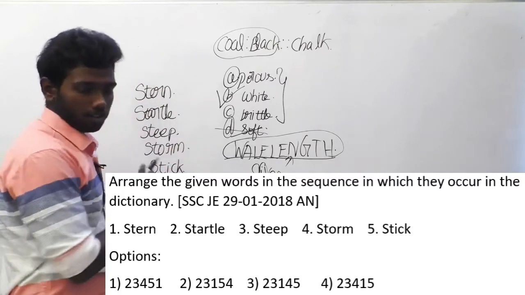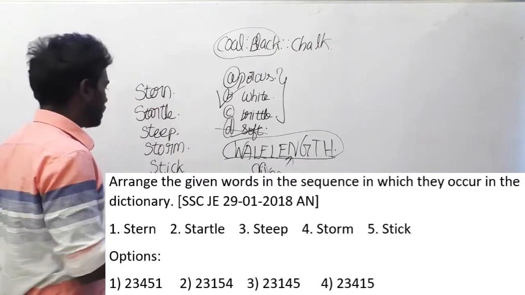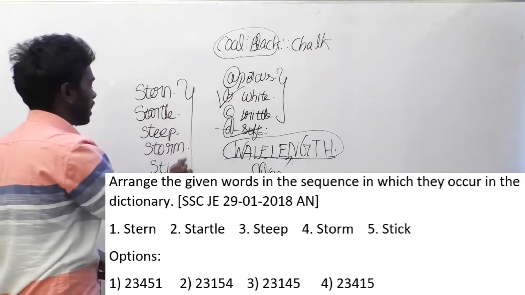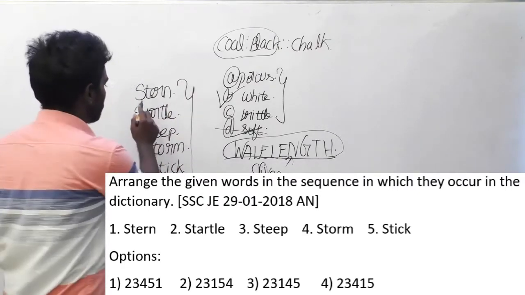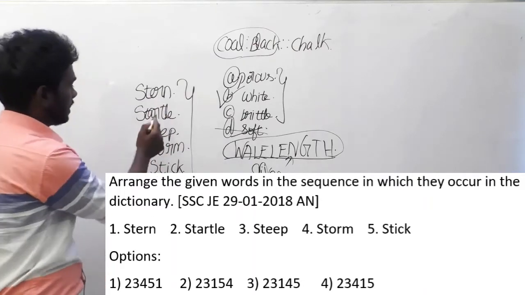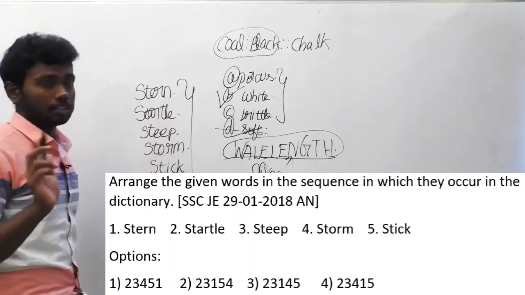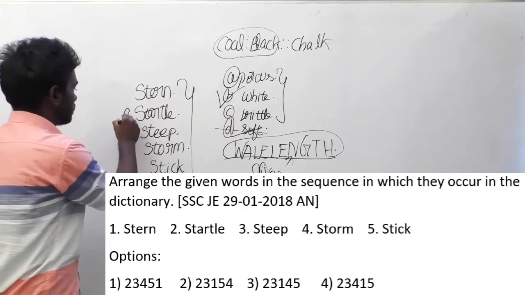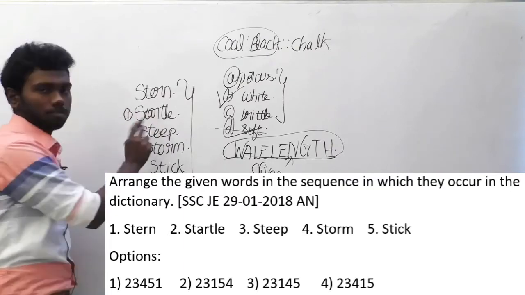These are the options given here. You have to arrange these words in the manner they occur in the dictionary. You look at this clearly. S, T, A will come in a dictionary before everything. So this is the thing which is going to come first.